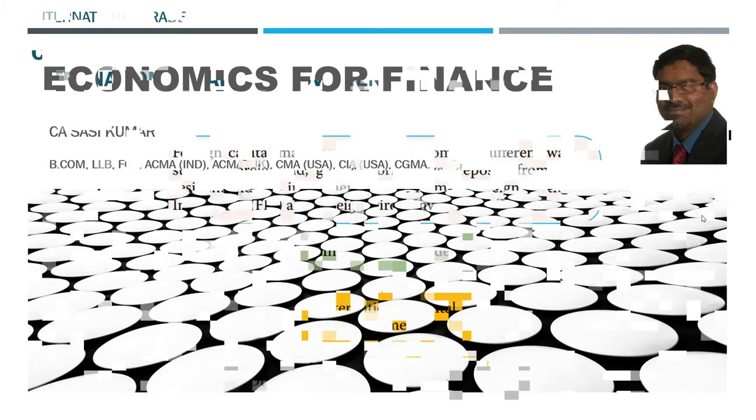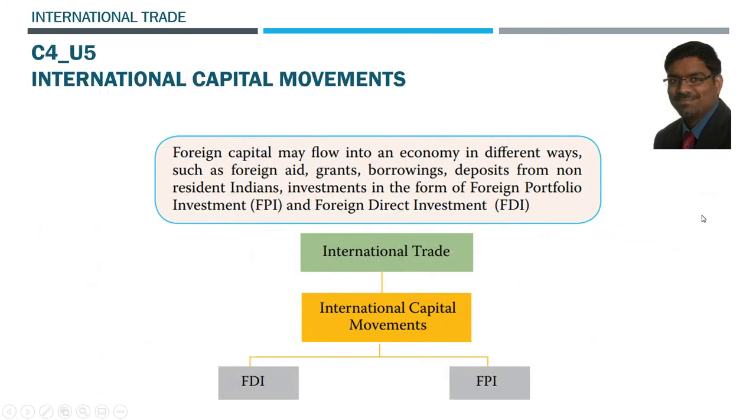Today let's discuss the international capital movements contained in Unit 5 of Chapter 4, which is the last chapter and last unit of Economics for Finance. Basically, this topic is about understanding the international capital movements which may flow into an economy in different ways, and are broadly classified into two categories: FDI, foreign direct investment, and FPI, foreign portfolio investment.